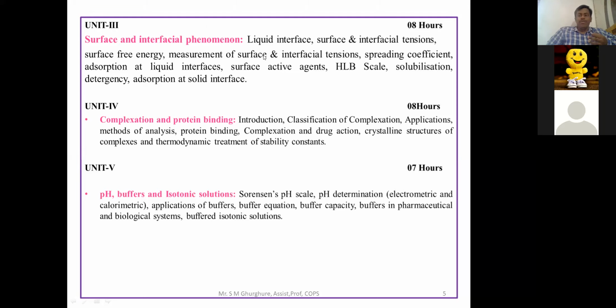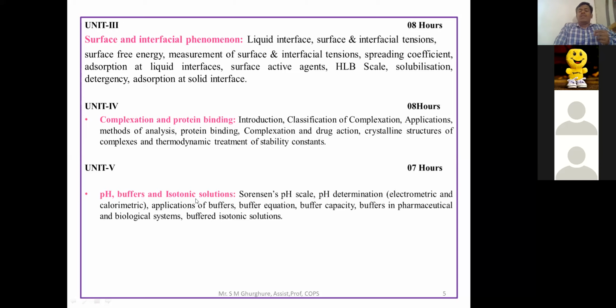Now, we are also going to do practicals. One is the protein complexation of glycine with cupric ion. That part we are going to analyze by using the pH titration method as well as the solubility method. And then the last part, Unit 5, is pH, buffers and isotonic solutions.